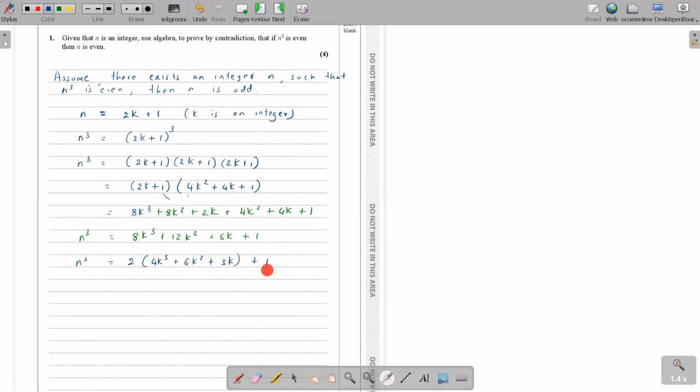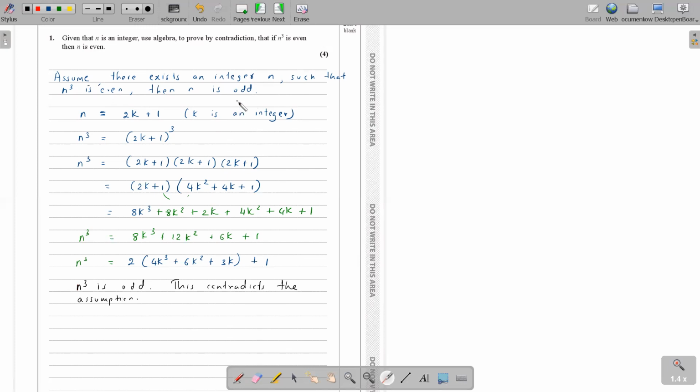And then 1 more than an even number is definitely what? 1 more than an even number is definitely odd, right? Yes, miss, because from odd to even to odd, you jump by 1. So you can write your final statement: n cube is odd. Therefore, this contradicts the assumption, isn't it? The assumption is wrong.